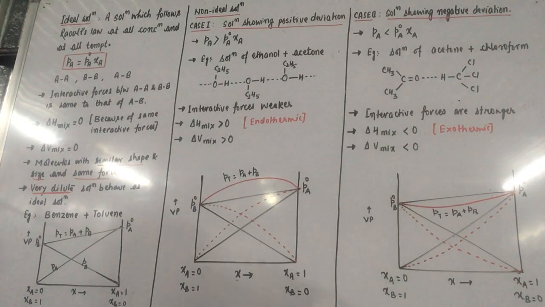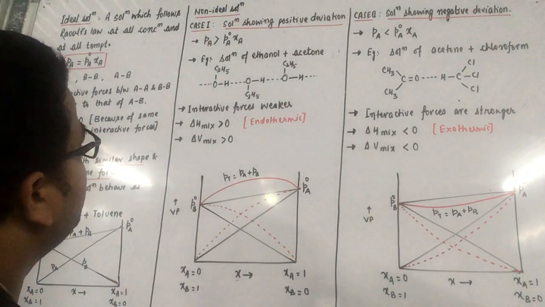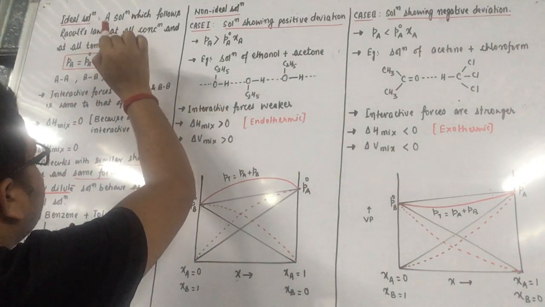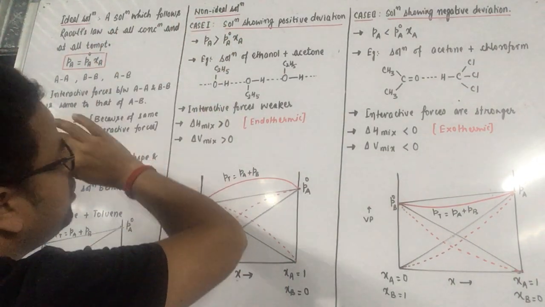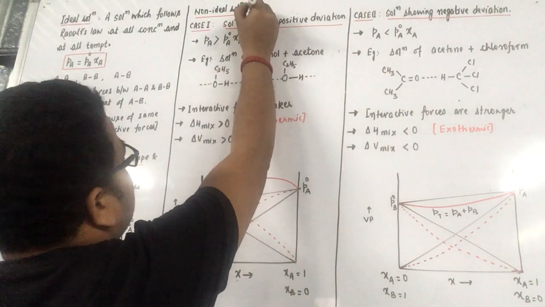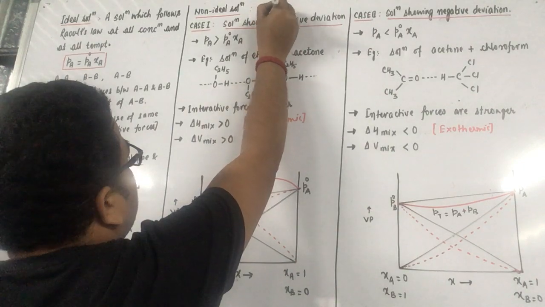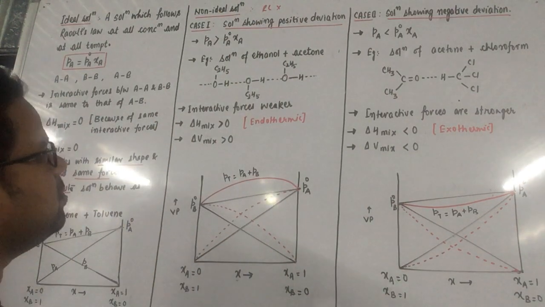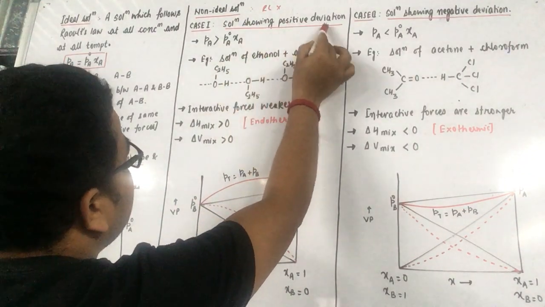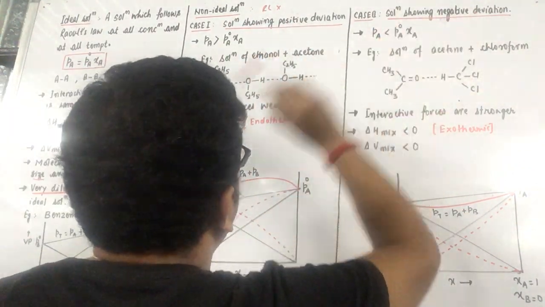Now let us work on the second case, the non-ideal solution. A solution which does not show Raoult's law. An ideal solution follows Raoult's law. A non-ideal solution will not follow Raoult's law. नॉन-आइडियल सॉल्यूशन जो है वो Raoult's law को follow नहीं करता है. Now there are two cases here: solution showing positive deviation and solution showing negative deviation.